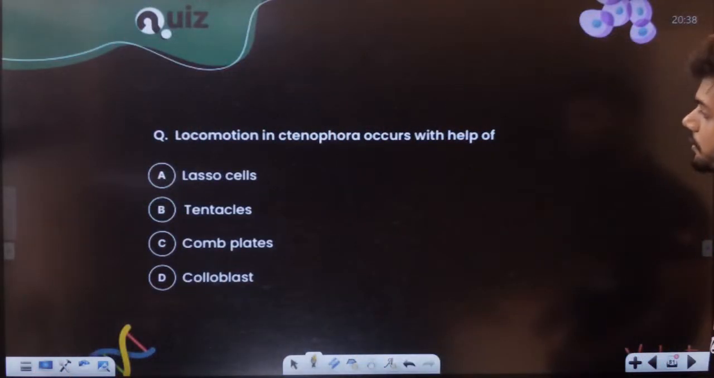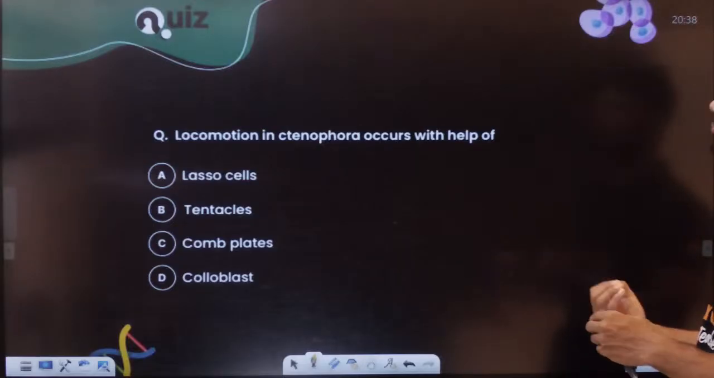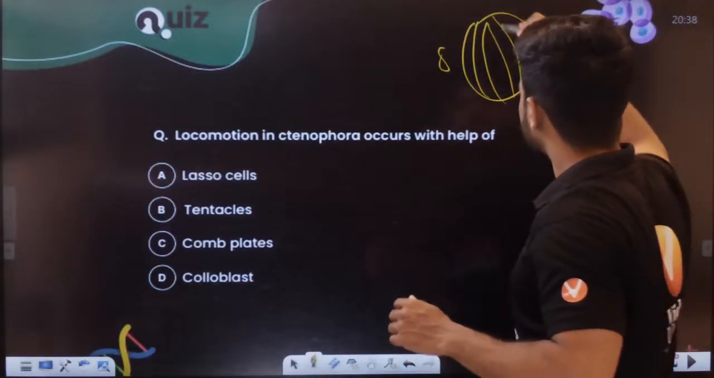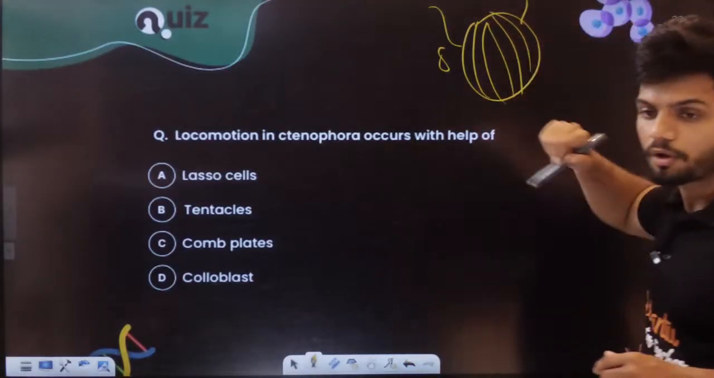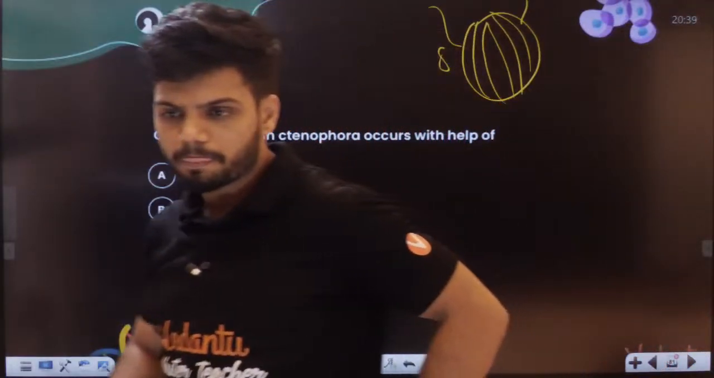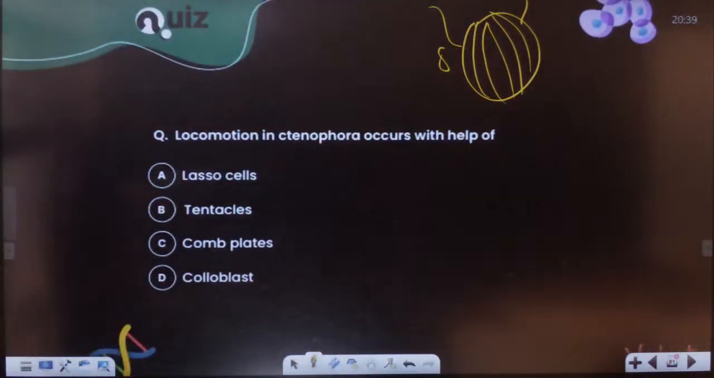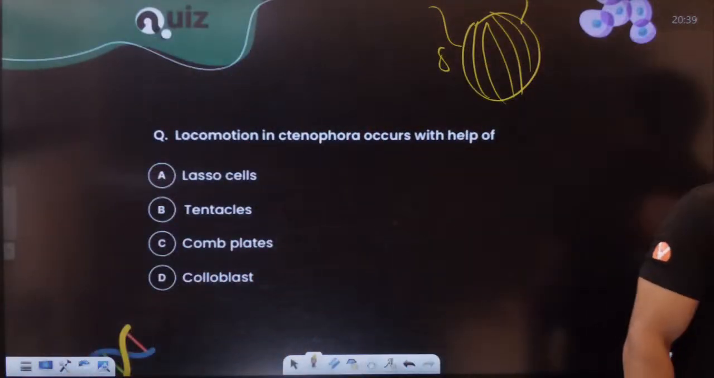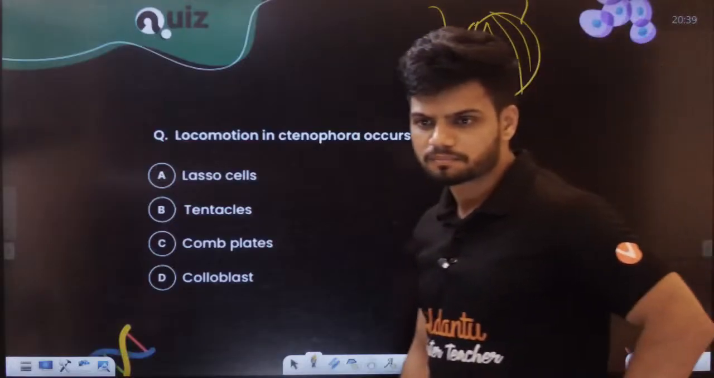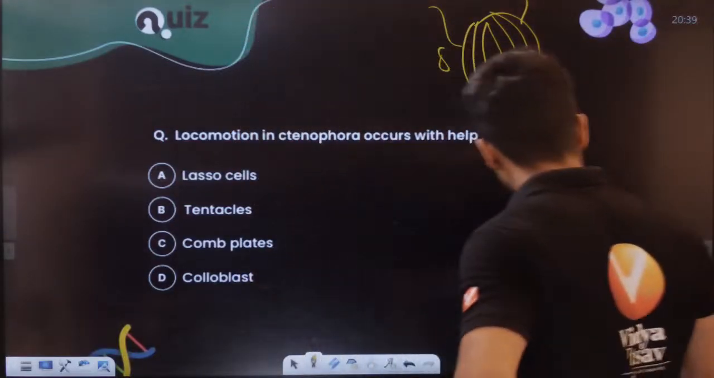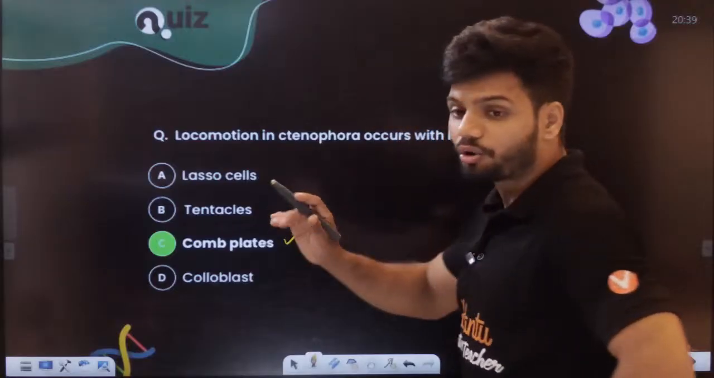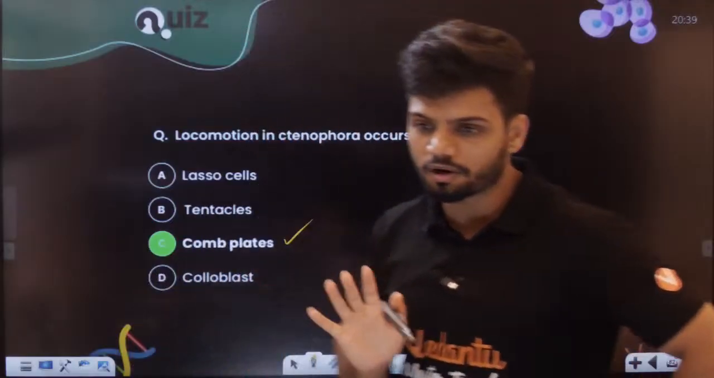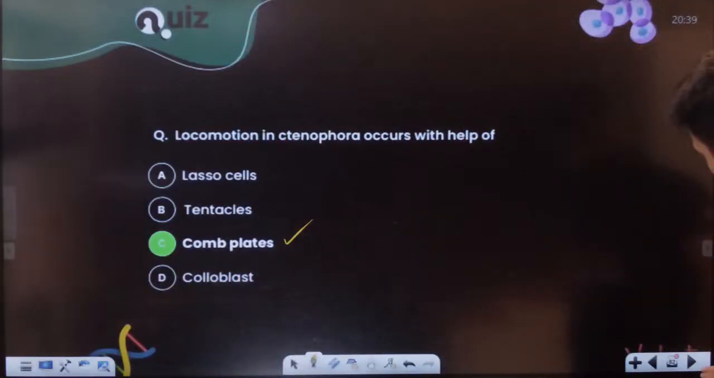Okay. Now, locomotion in ctenophores occurs with the help of, students, remember, there are 8 of them. It is a football shape. There are 8, something like here. What are these 8 which help in movement, students? What are those? 8 comb plates. Students, do you remember? Not lasso. Those are called 8 comb plates. These are called ciliated comb plates. Ciliated comb plates will help in the movement in Ctenophora.